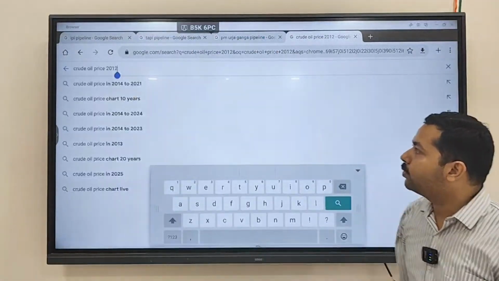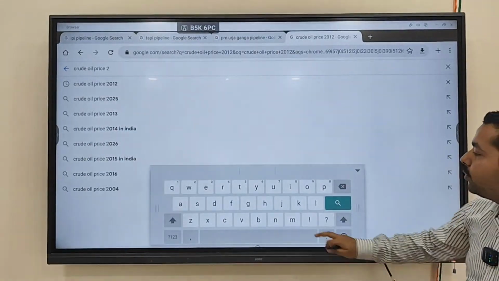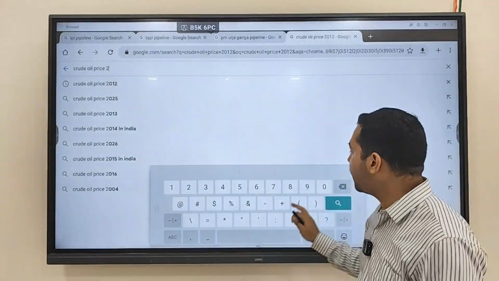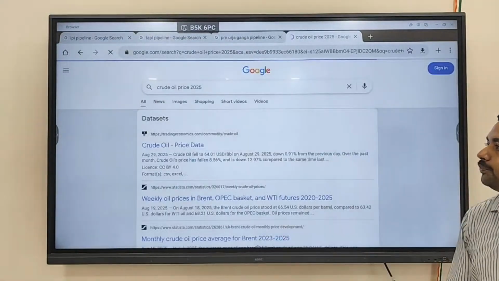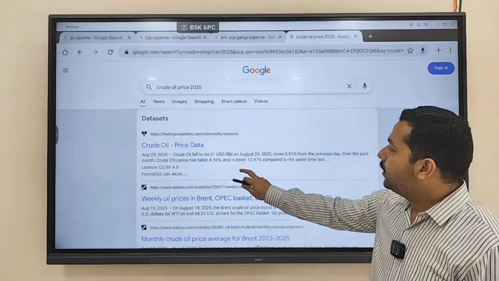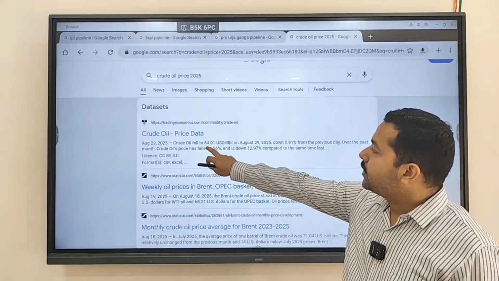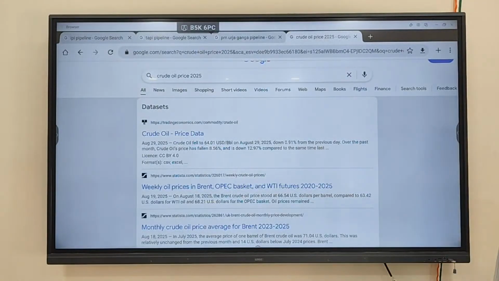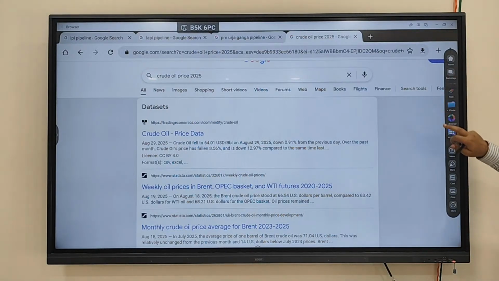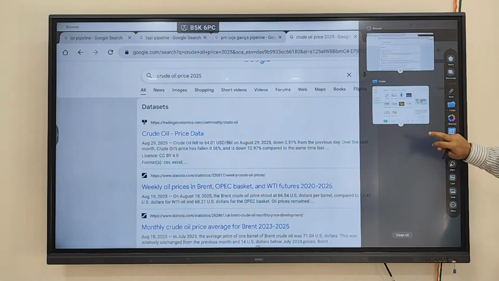Currently in 2024 or 2025, if you see the crude oil prices, what are the current oil prices? Crude oil fell to 64.1 US dollars per barrel. Why do you see a sharp decline of crude oil prices? Due to EV. Any other reason? Increase in production of oil. Any other reason?